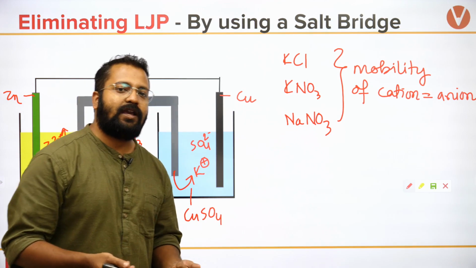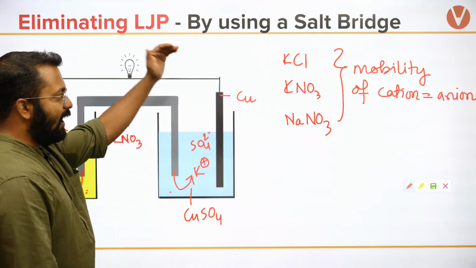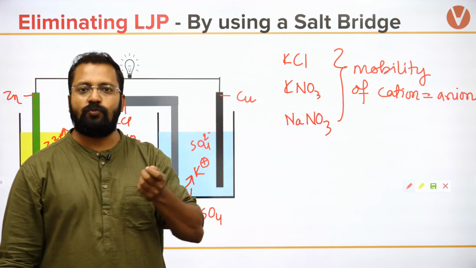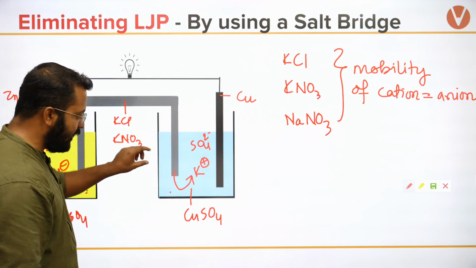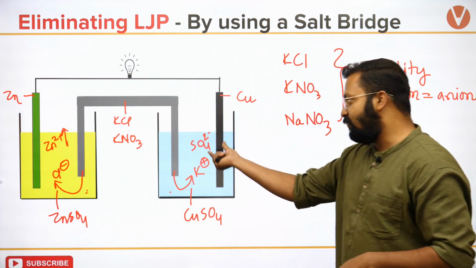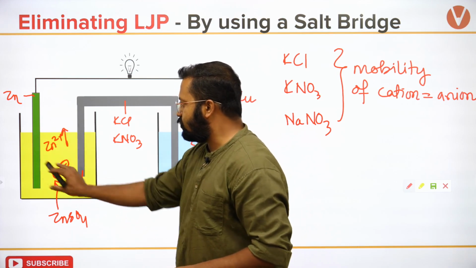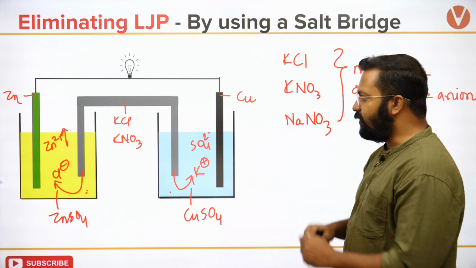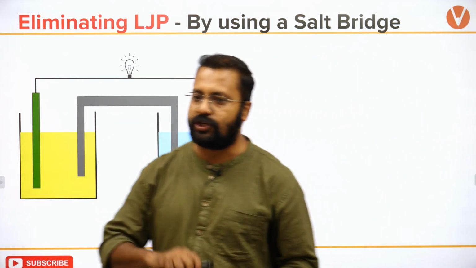We just cannot take sodium chloride. Salt bridge है तो sodium chloride नहीं ले सकते हैं. We have to take those salts in which the mobility of cation is the same as mobility of anion, so that equal number of neutralization of sulfate takes place at the same rate at which the neutralization of zinc 2 plus is taking place. Okay? So with this thing in mind, let's move on to the next method of eliminating liquid junction potential.